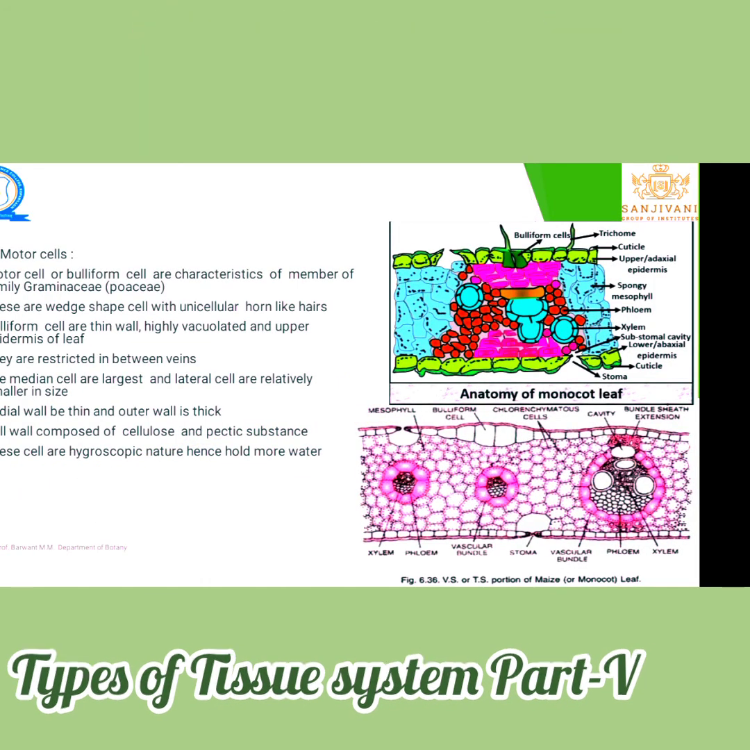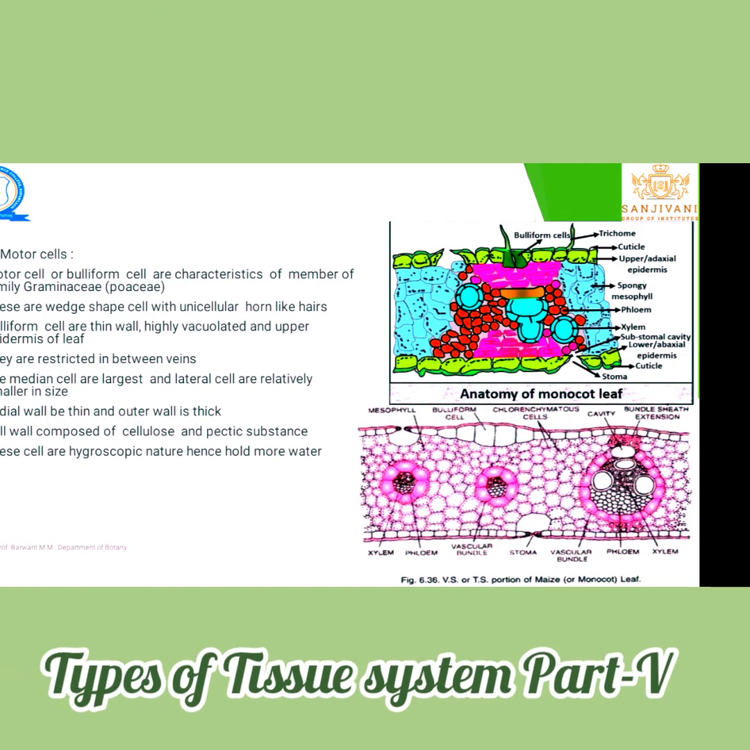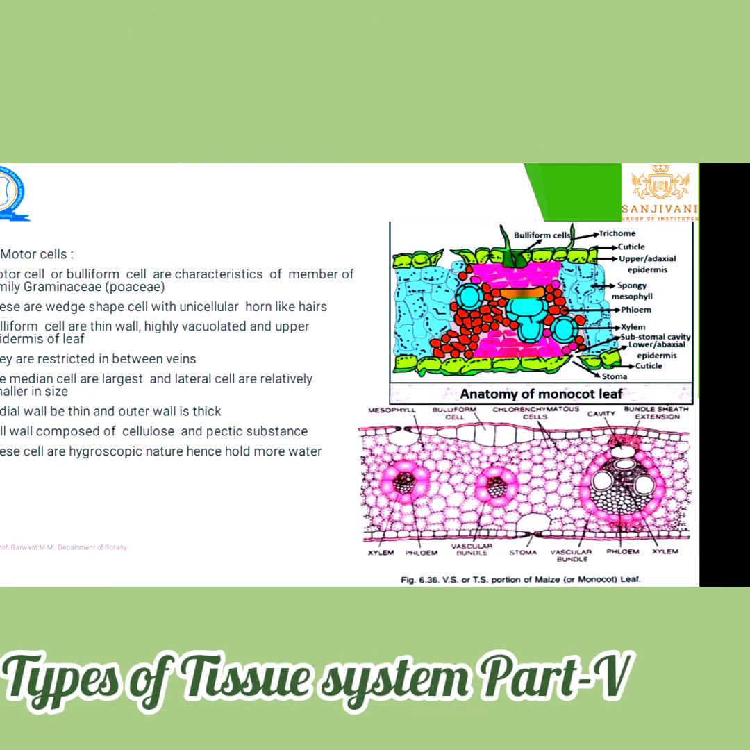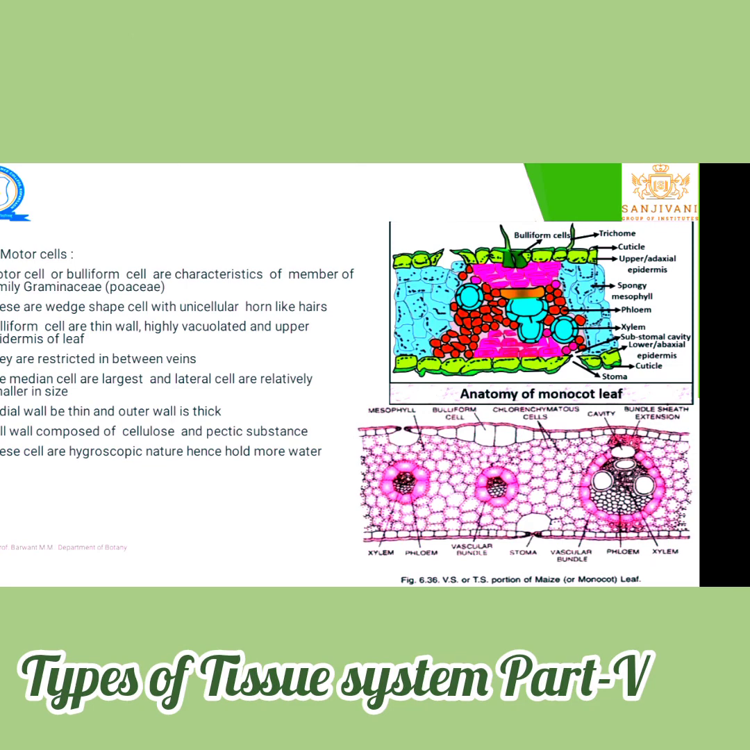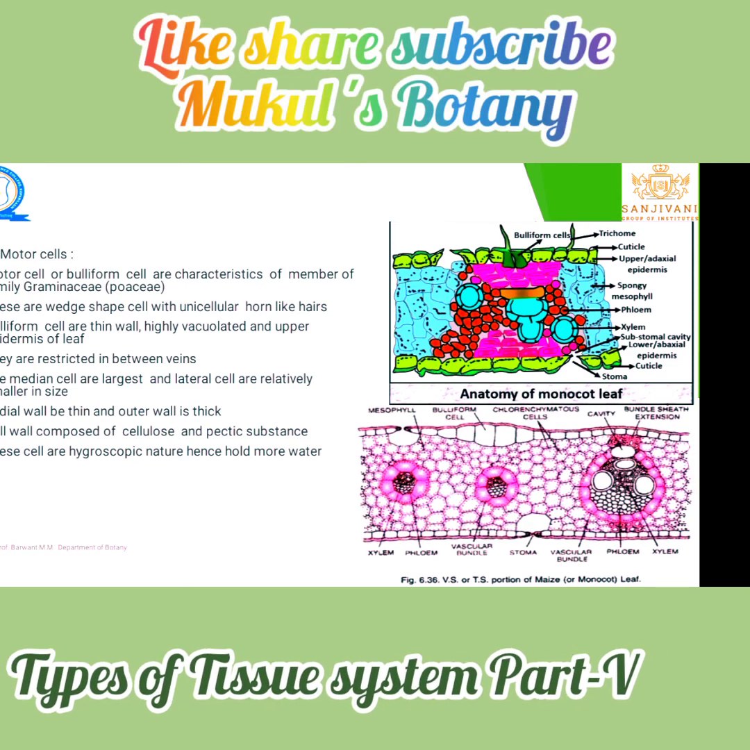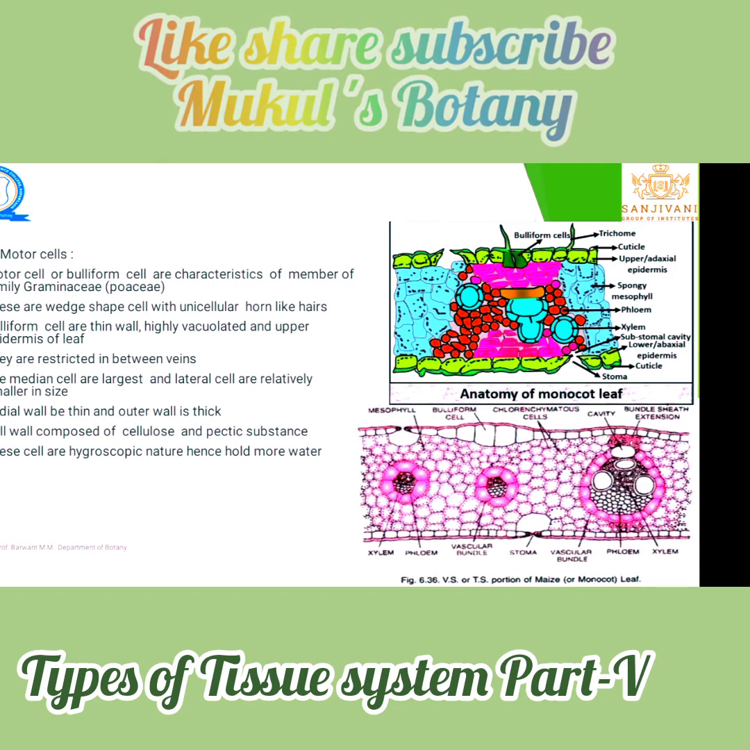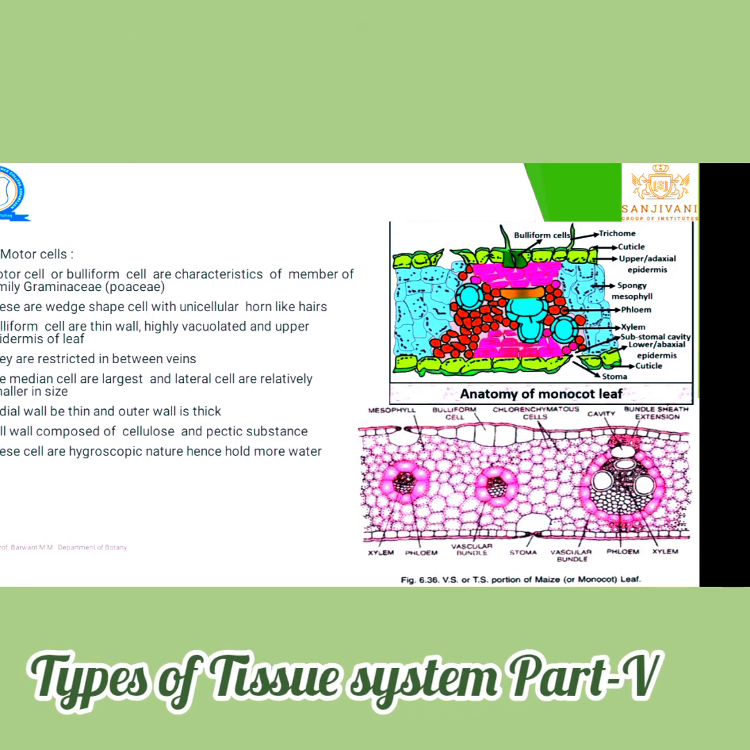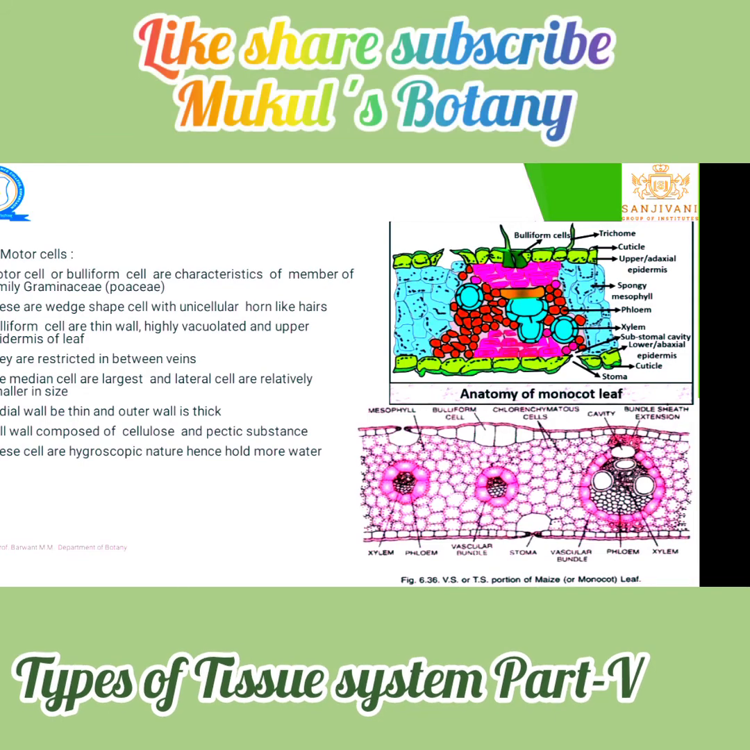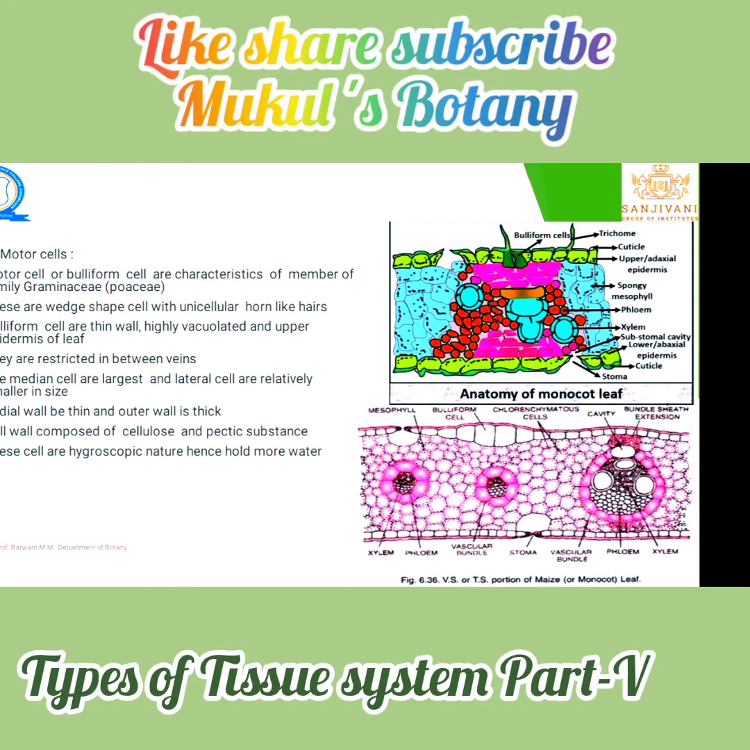The last type of trichome is the motor cell. It is also considered a bulliform cell. The motor cell or bulliform cell is a characteristic of the family Gramineae or Poaceae. That means the grasses family. These are wedge-shaped cells with unicellular horn-like hairs. In the figure we can see horn-like cells are present.